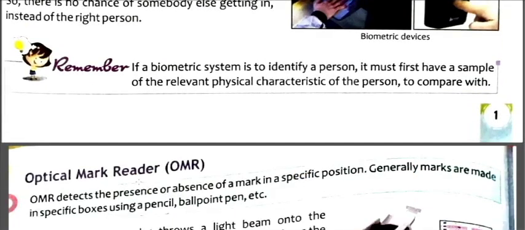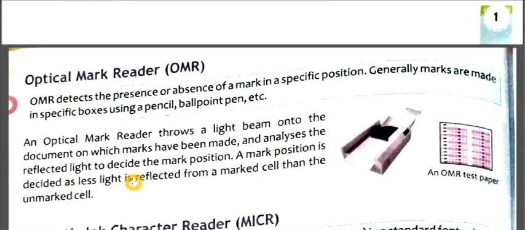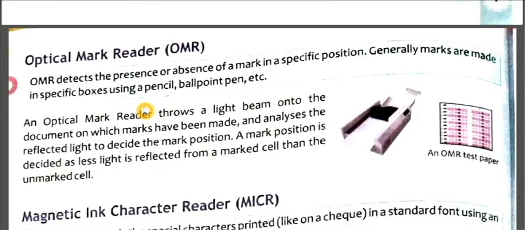Now next, OMR, optical mark reader. OMR detects the presence or absence of a mark in a specific position.